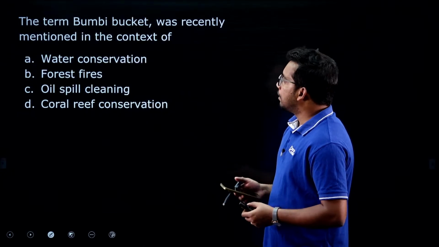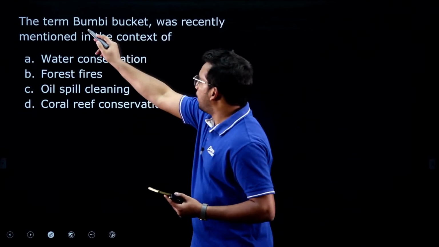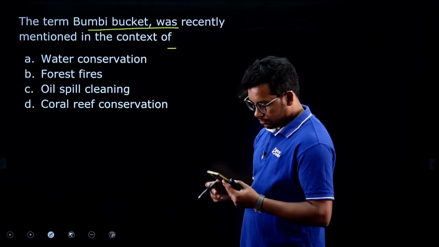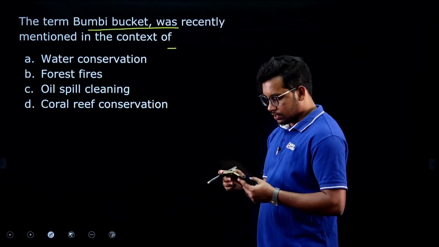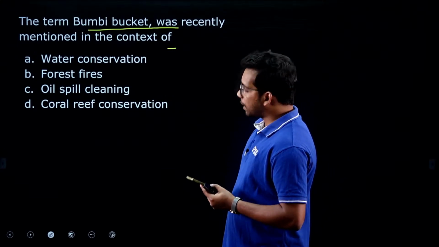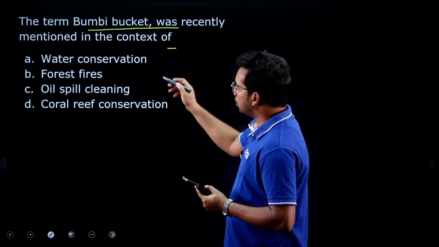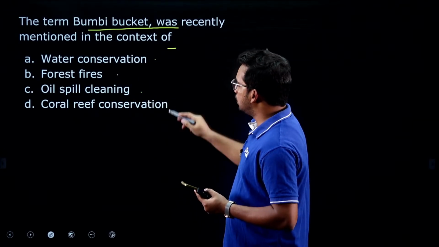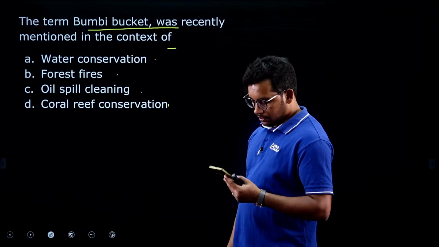Next question: the term Bumby bucket was recently mentioned in the context of what? Water conservation, forest fires, oil spill cleaning, or coral reef conservation?